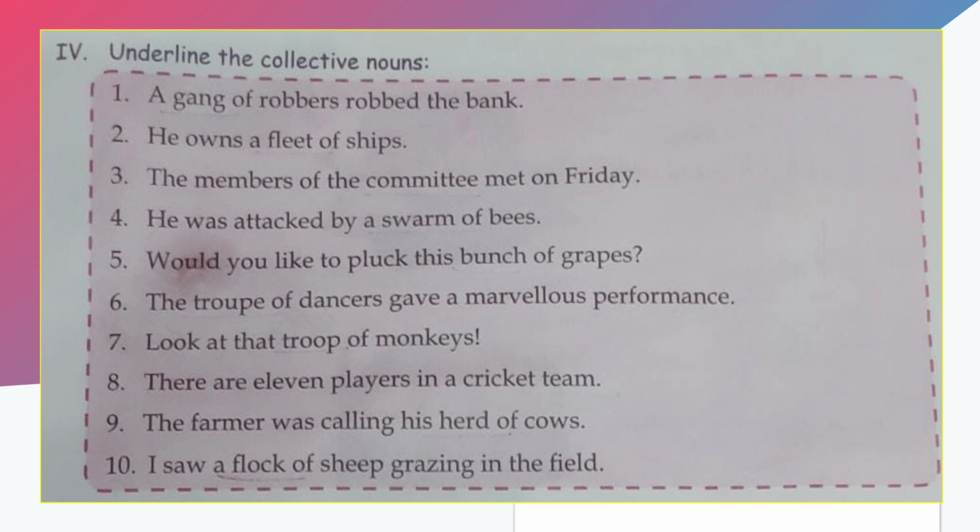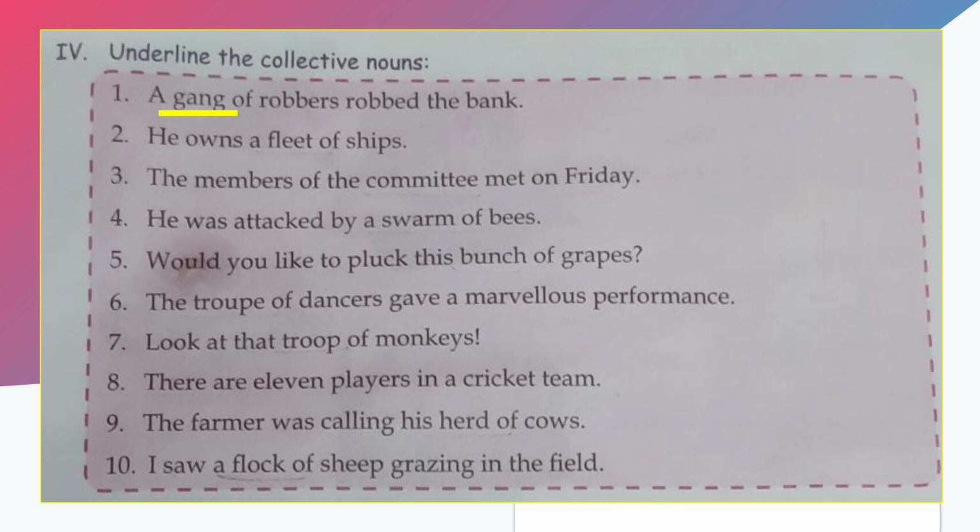Yes, you have to underline the collective nouns. So just read the sentence, go through the sentence, and you have to underline the collective nouns, right? A gang of robbers. So what do we call the collection of robbers? If there are 3 or 4 robbers, then what do we call the collection of robbers? We call them a gang. So the correct option is gang.